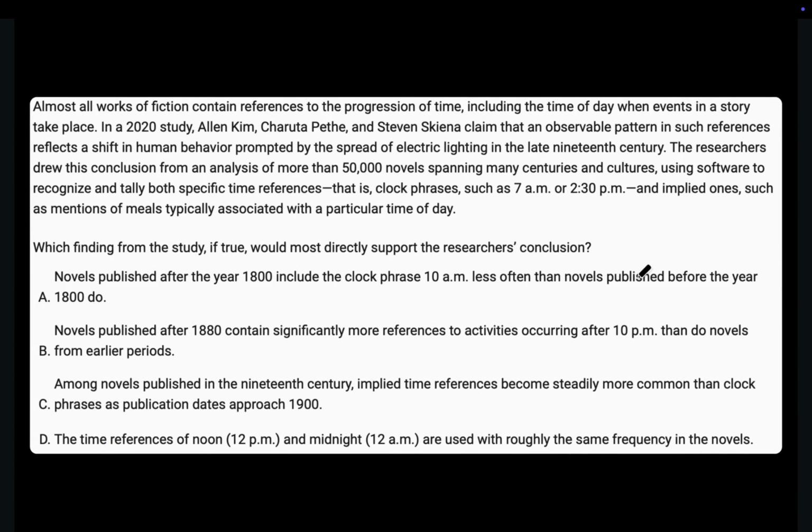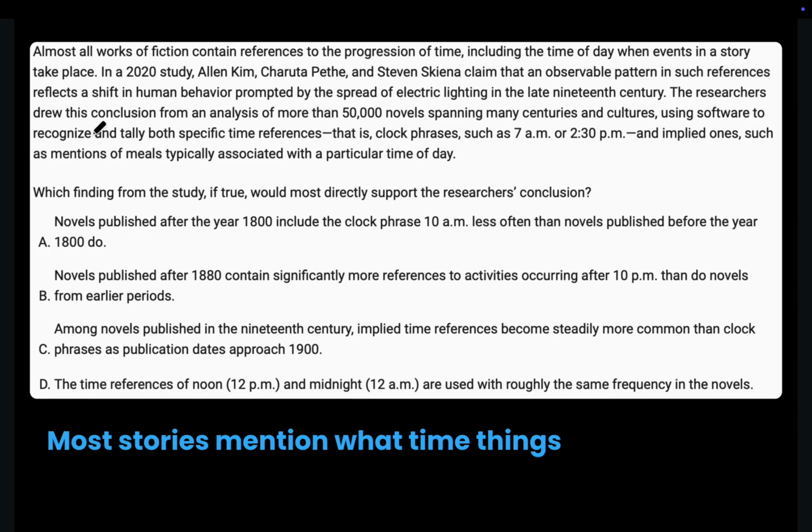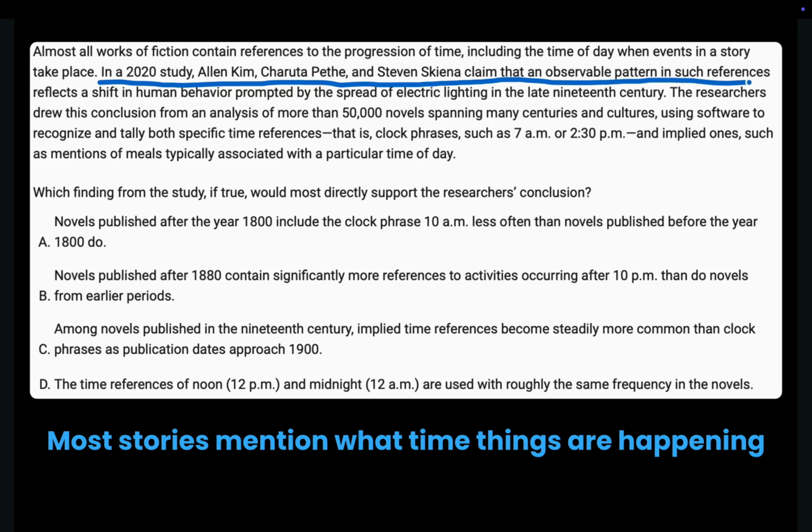Alright, almost all works of fiction contain references to the progression of time, including the time of day when events in a story take place. What did they want us to understand? They want us to understand that most stories mention what time things are happening, like whether it's morning, night, or some exact time. In a 2020 study, Alan Kim, Charuta Pithe, and Stephen Sciana claimed that an observable pattern,